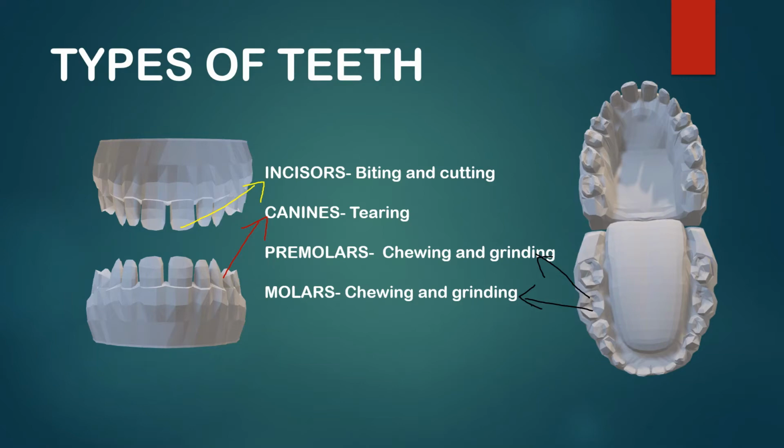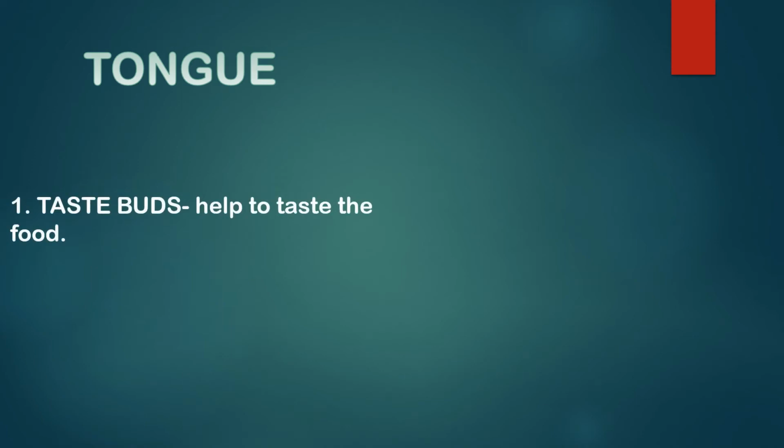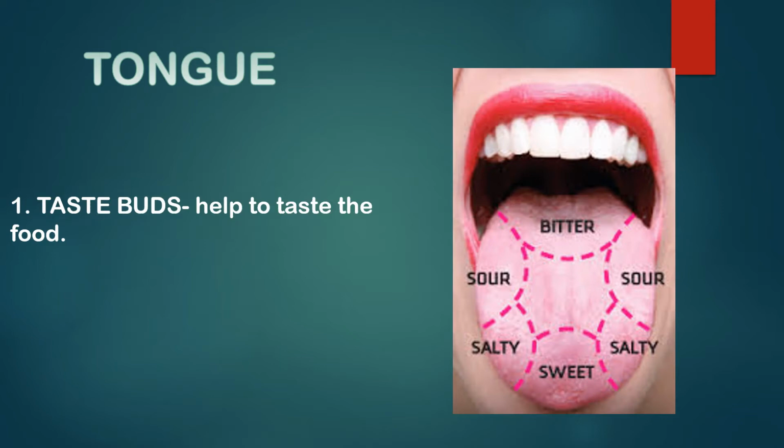All these sets of teeth help us in proper breakdown of the food which we have ingested. In an adult, there are 32 teeth. The second component of the mouth is the tongue. The tongue has taste buds which help to taste the food. These taste buds are again of 4 types. They are bitter, sour, salty, and sweet. One more important function of the tongue is to mix the food with saliva.